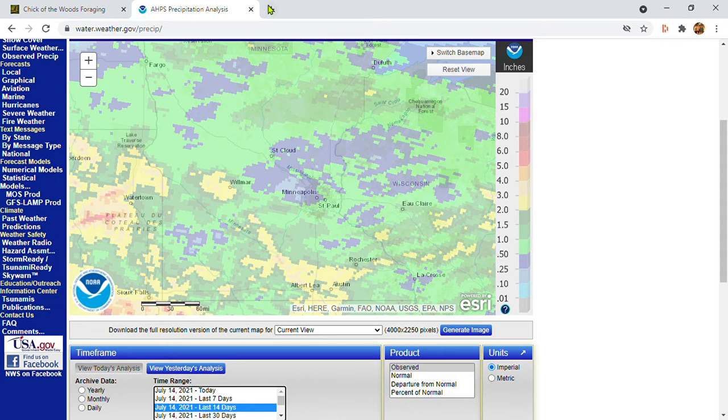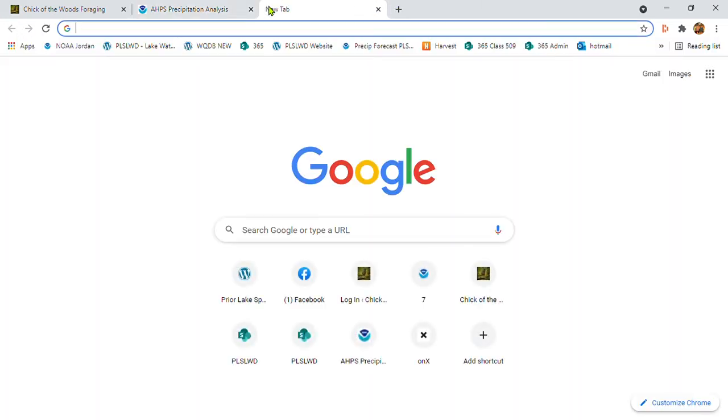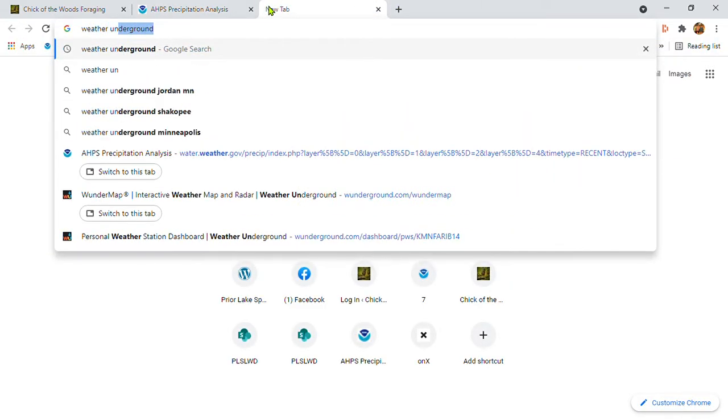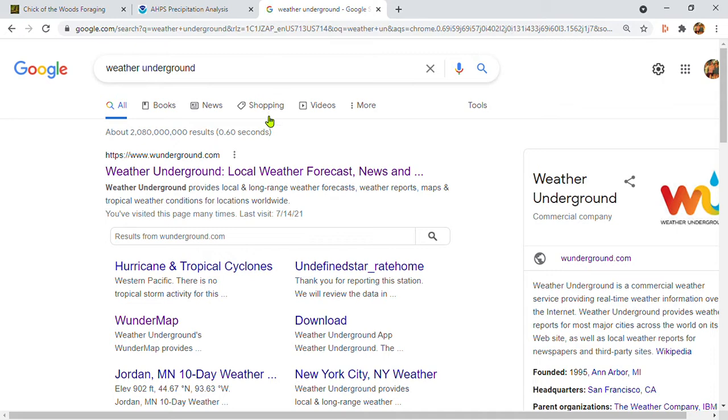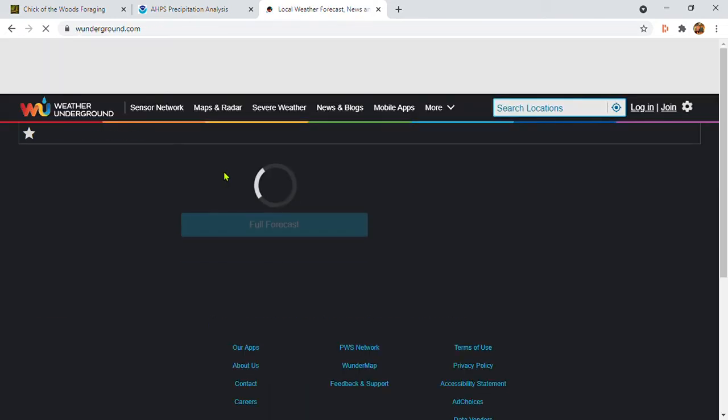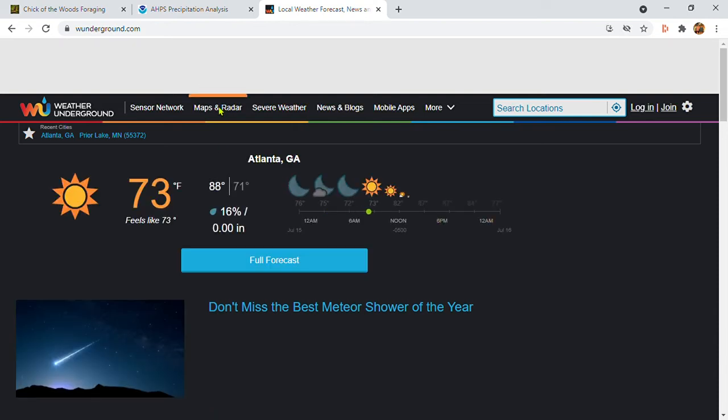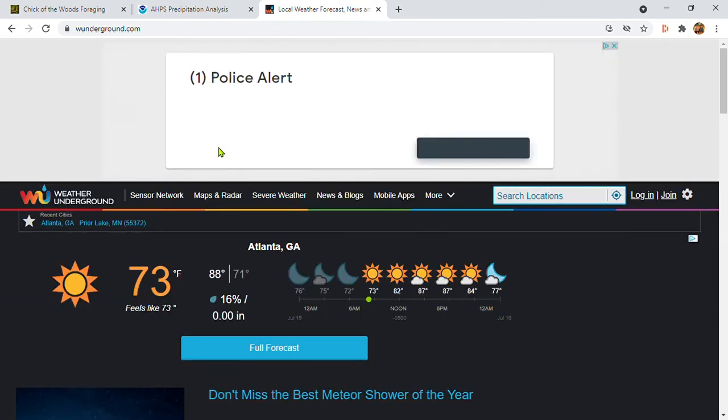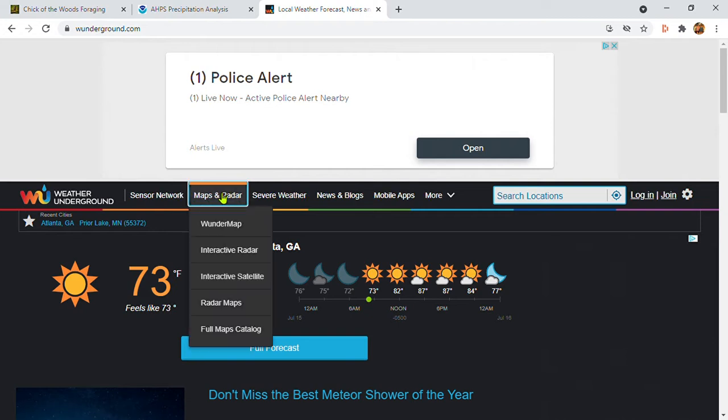If you want to take it a step further, I like the Weather Underground website, and I pull up the Wonder Map.